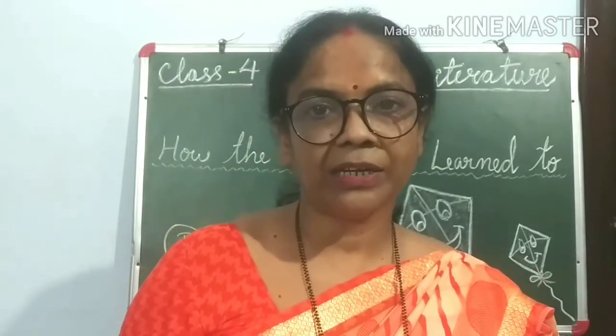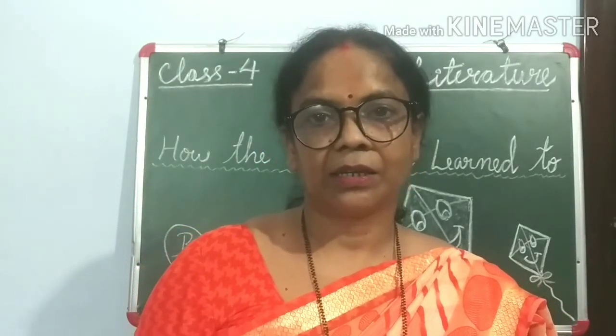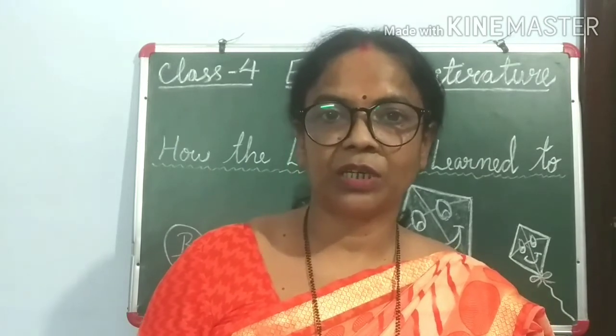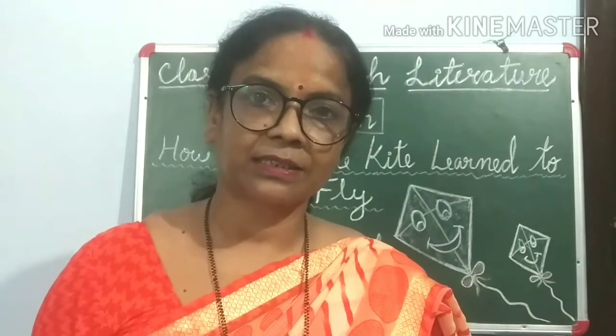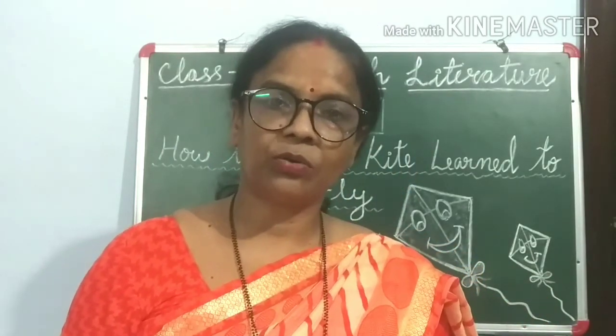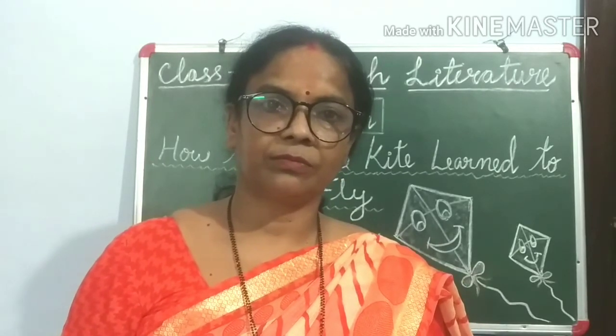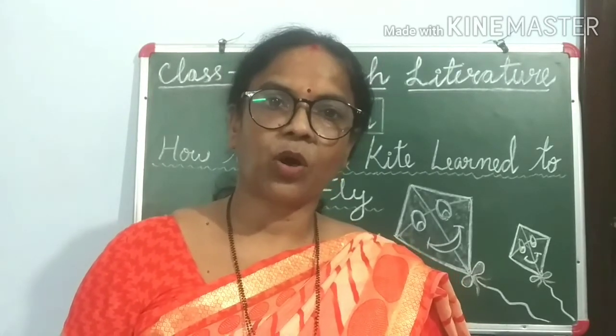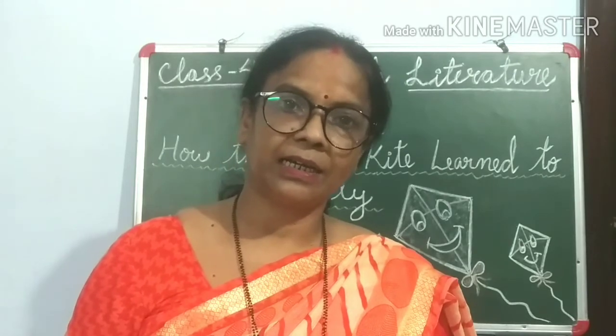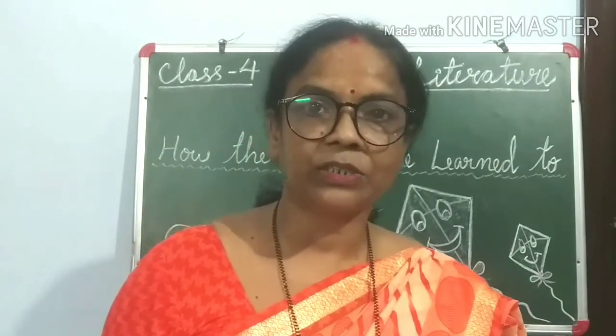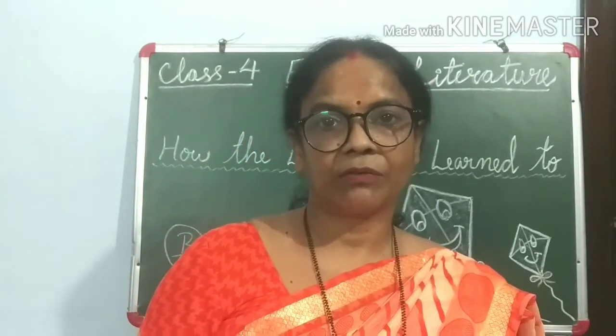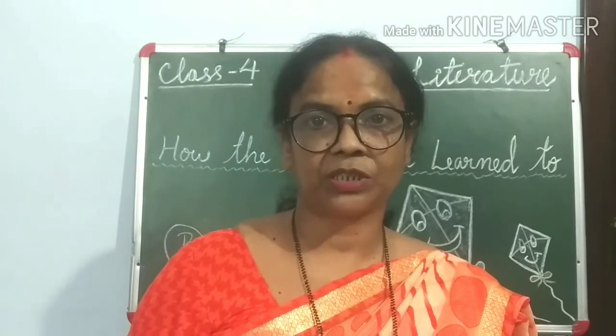Learn these word meanings, and I will send you the PDF of question answers and exercise. Note it down in your English second copy and learn it. And learn 10 lines of the poem with the correct spelling and punctuation marks.